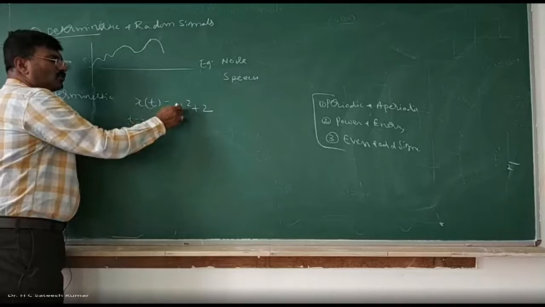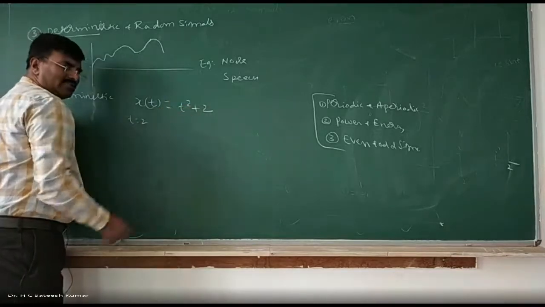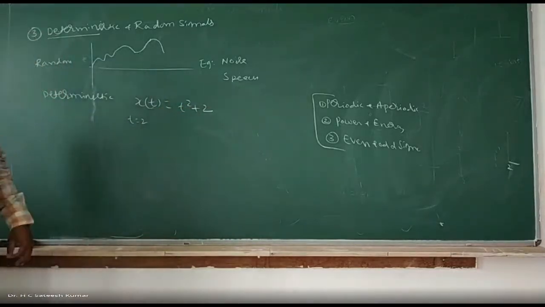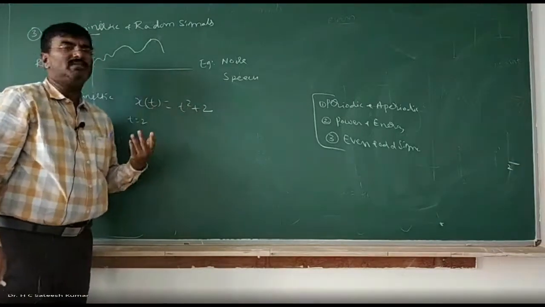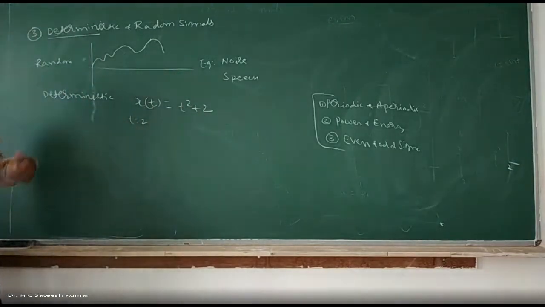At t is equal to 2, 2 squared is 4, 4 plus 2 is 6. I can tell that. At t is equal to 1, what is the value? 1 squared, 1 plus 2, 3. That means I can determine the value before actual occurrence itself. Such kind of signal we call a deterministic signal.